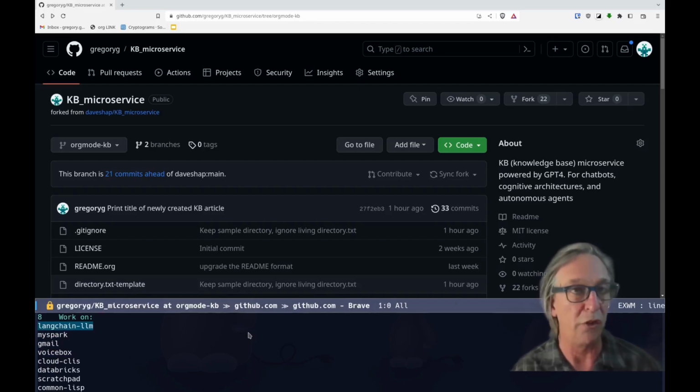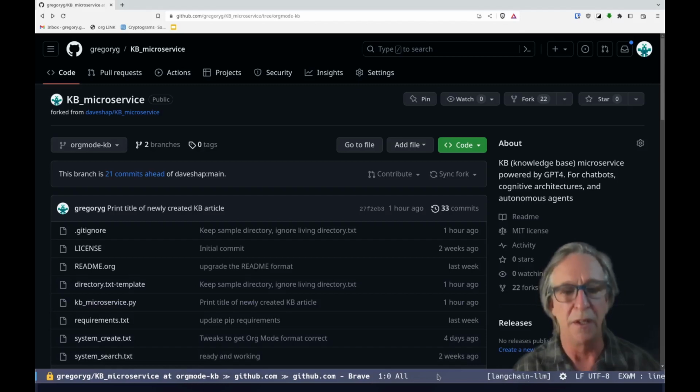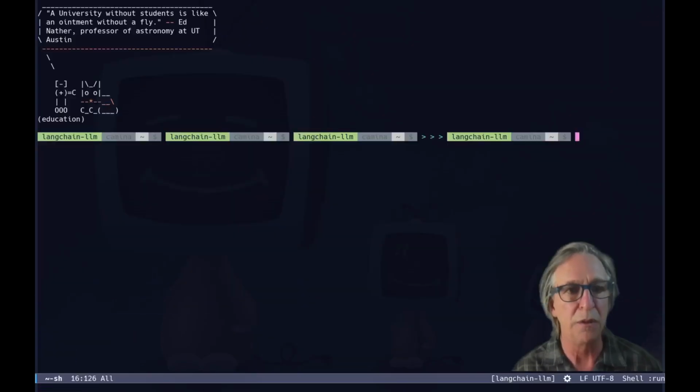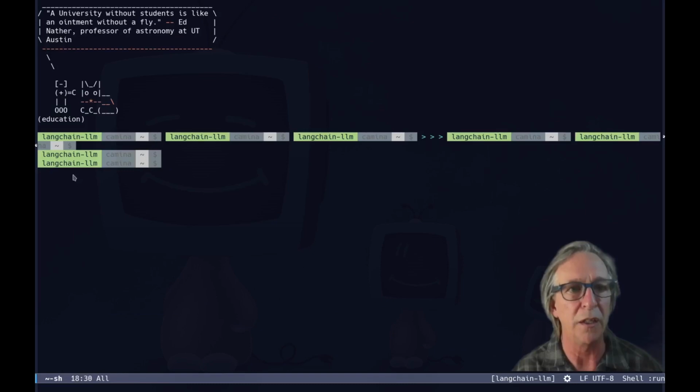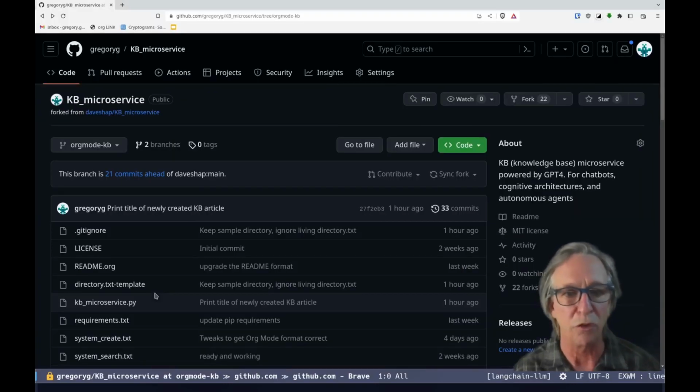I'm going to choose this LangChain one that has OpenAI, LangChain, and some other really relevant things for working with large language models installed in it. And indeed, it tells me I am now using that. And if I get a shell, I will see that yes, indeed, I'm in that virtual environment.